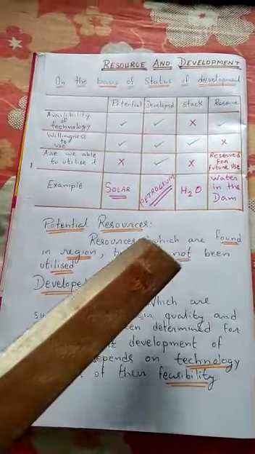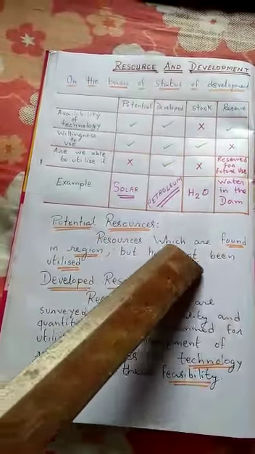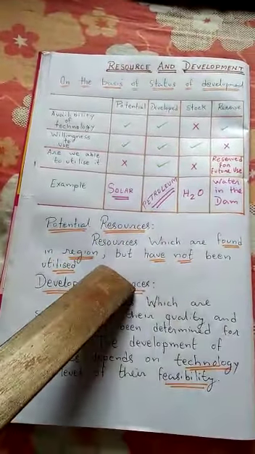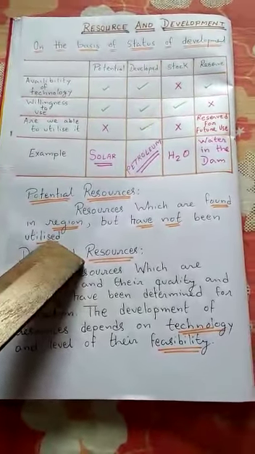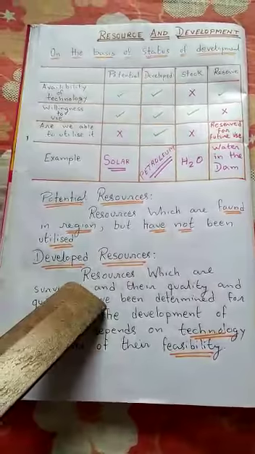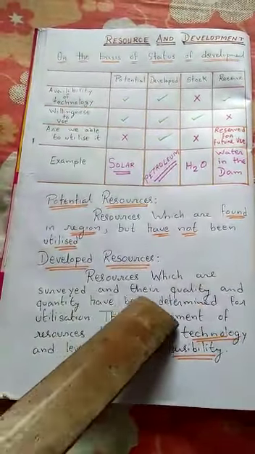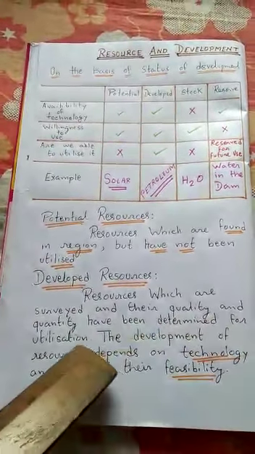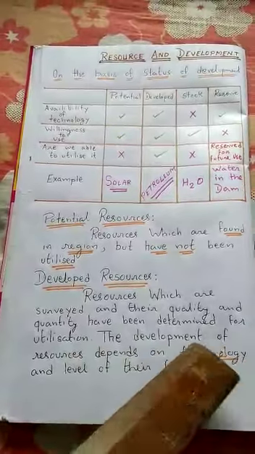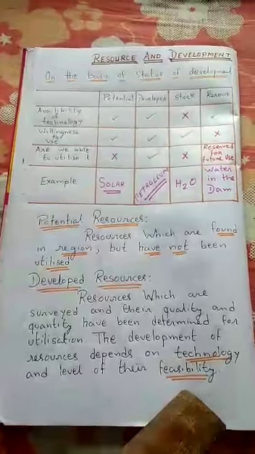All right students, let us see what is the definition of the potential resource. Resources which are found in a region but have not been utilized. This is called potential resource. What is the developed resource? Resources which are surveyed and their quality and quantity have been determined for utilization. The development of resource depends on technology and level of their feasibility.